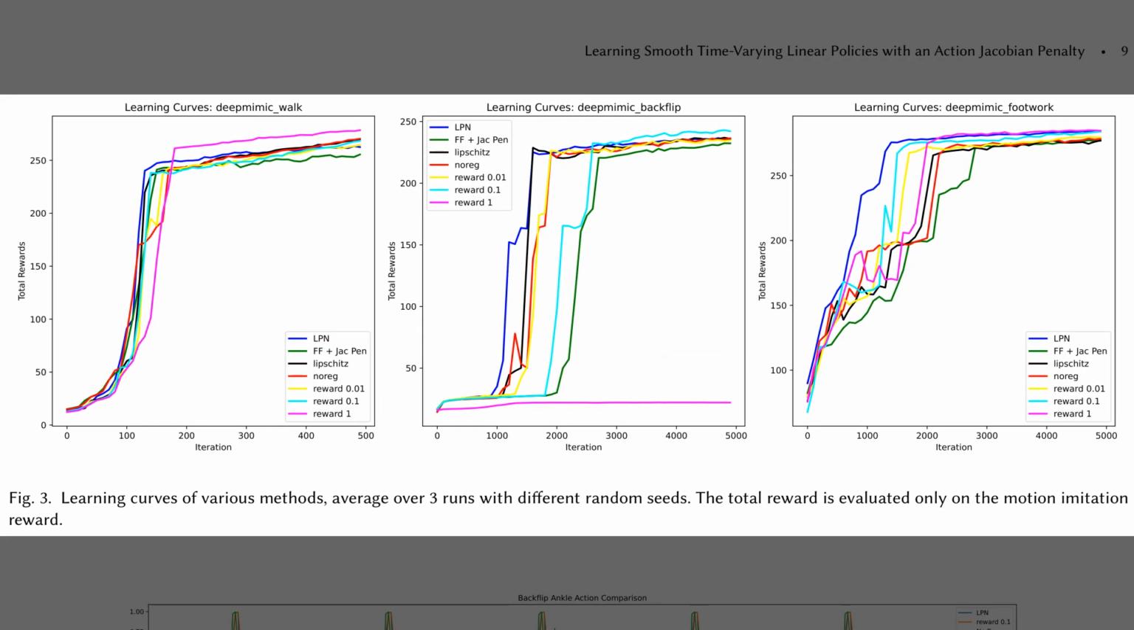Well, having established that the linear policy net produces smoother motions, let's check its learning speed. Figure 3 plots total rewards for 3 tasks: walking, backflipping, and footwork. The blue line tracks the linear policy net. In the middle and right plots, notice how this blue line spikes upward much earlier than the green line, which represents a standard network with the same penalty. This lag occurs because the standard architecture makes the Jacobian penalty computationally heavy and harder to optimize, so the linear policy net isn't just smoother, it converges significantly faster.